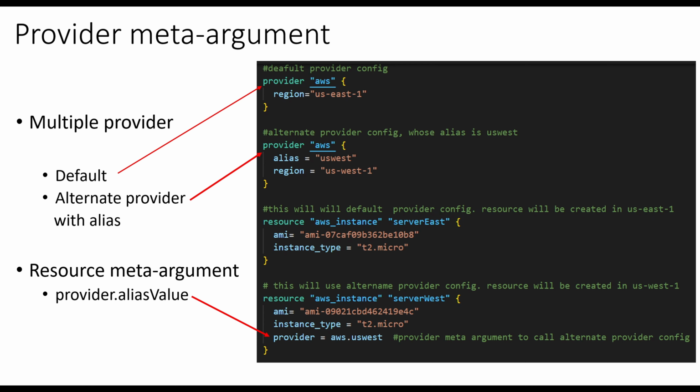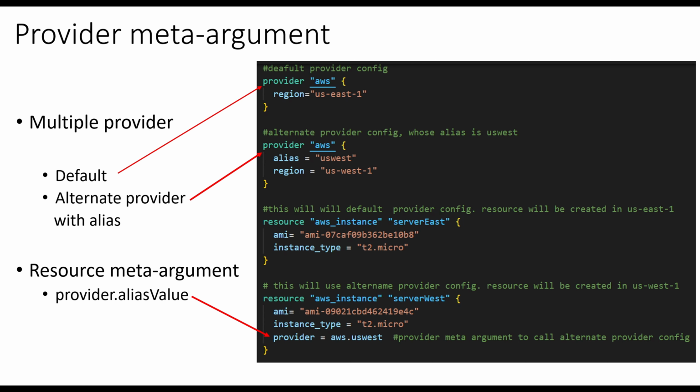Okay, let's talk about the provider meta argument. You can optionally create multiple configurations for a single provider, usually to manage resources in different regions of multi-region services. Each provider can have one default provider configuration and any number of alternate configurations with an alias name. The provider meta argument specifies which provider configuration to use for a resource, overriding Terraform's default behavior of selecting one based on the resource type name.